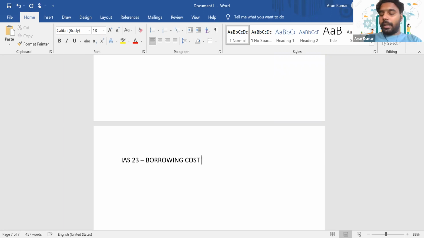So how will you account for IAS 23 borrowing cost? Borrowing cost means literally the cost incurred by an entity on borrowed funds.